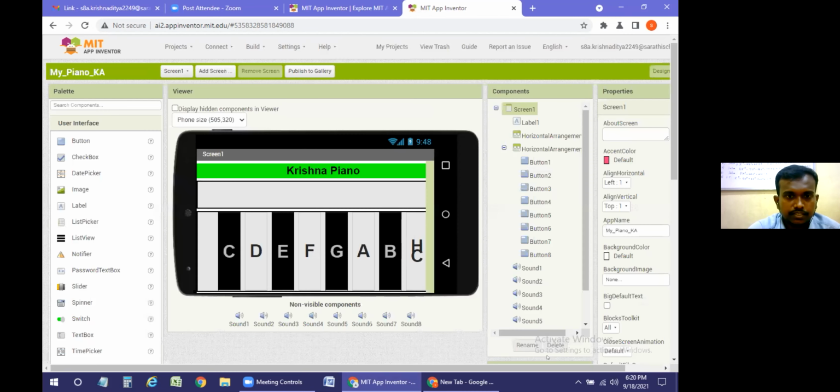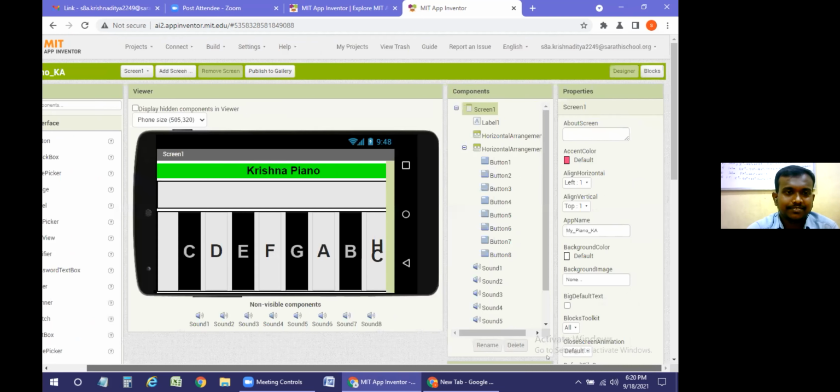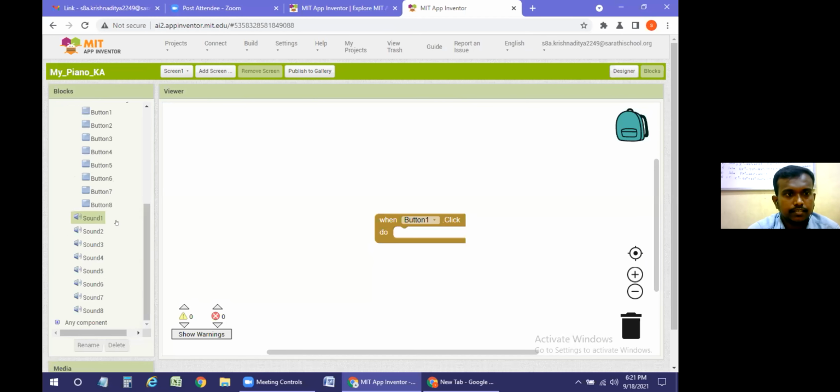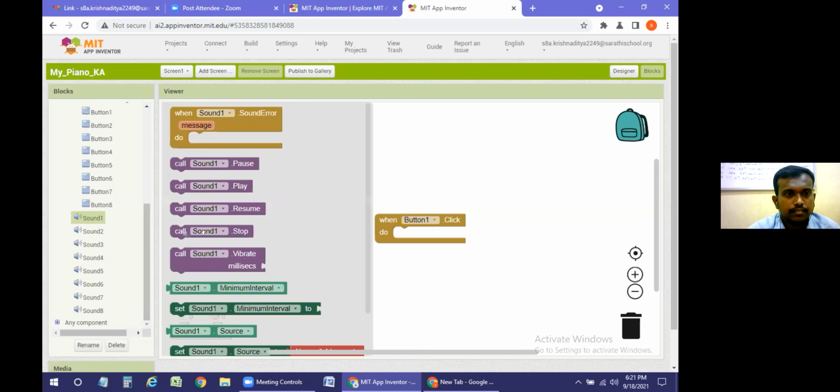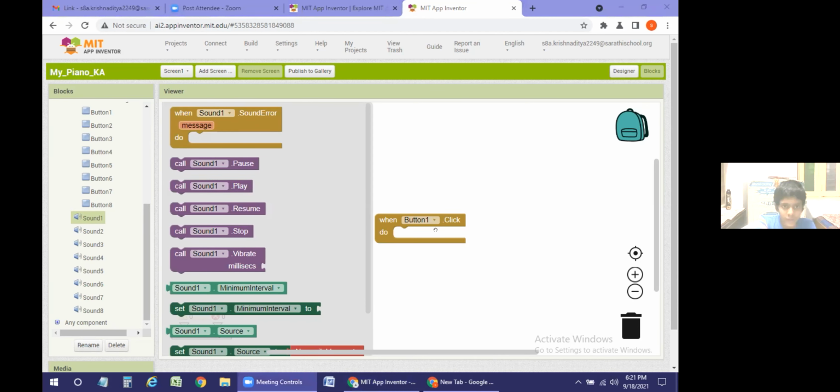Oh, your design looks different. Okay, good. Go to design, go to blocks, and now you can try it. Go to blocks. Call sound 1 to play. Yes, sir. Thank you, sir.